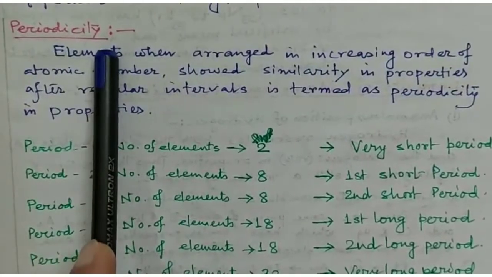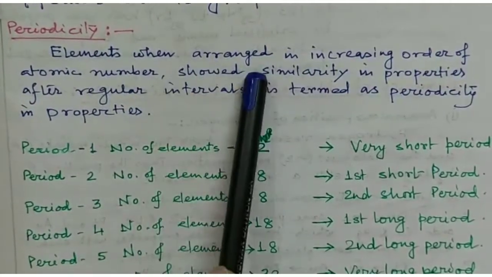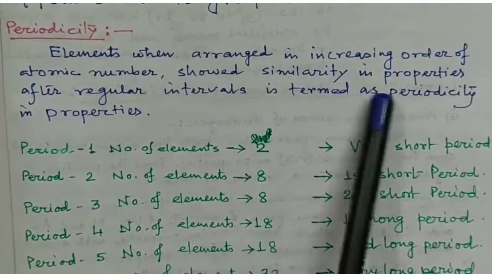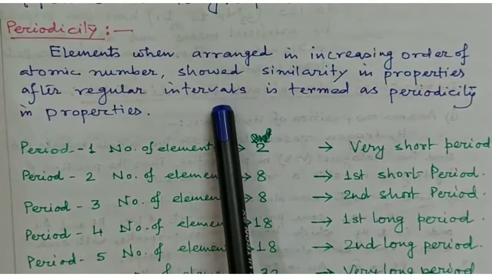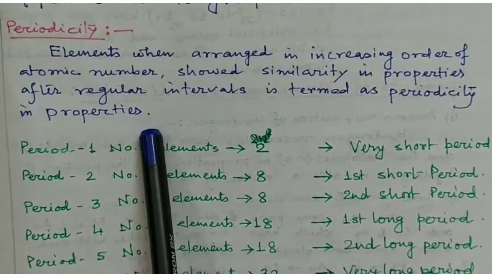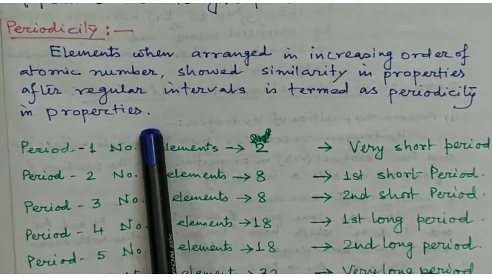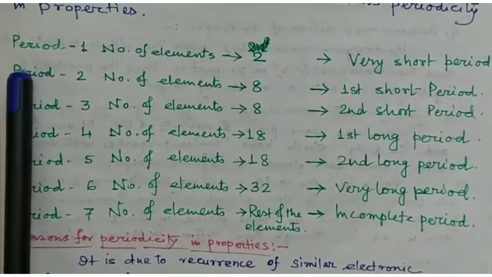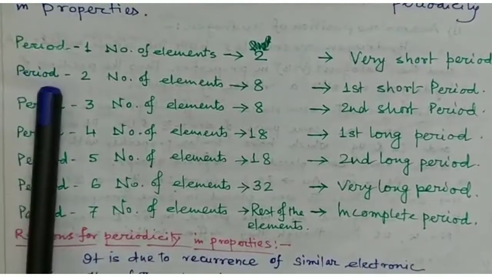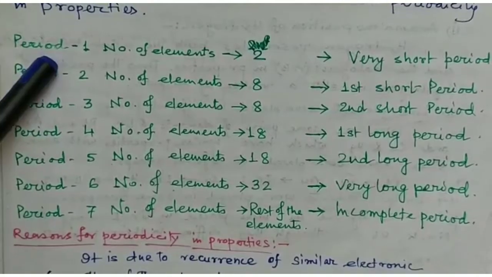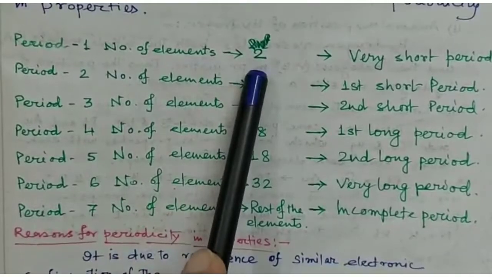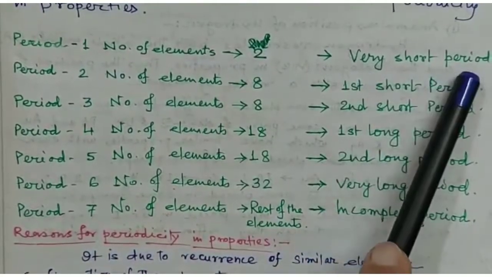What is periodicity? When elements are arranged in increasing order of atomic number, similarity in properties after a regular interval is termed periodicity in properties. In the modified periodic table with 7 periods and 9 groups, period number 1 has 2 elements and is known as the very short period.